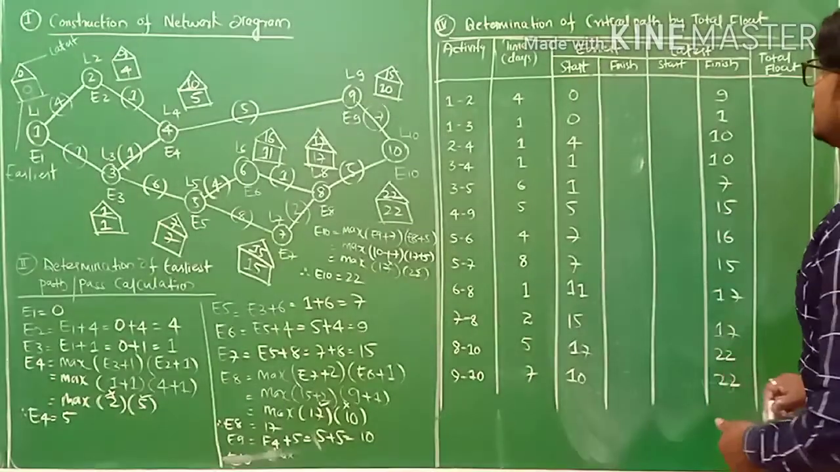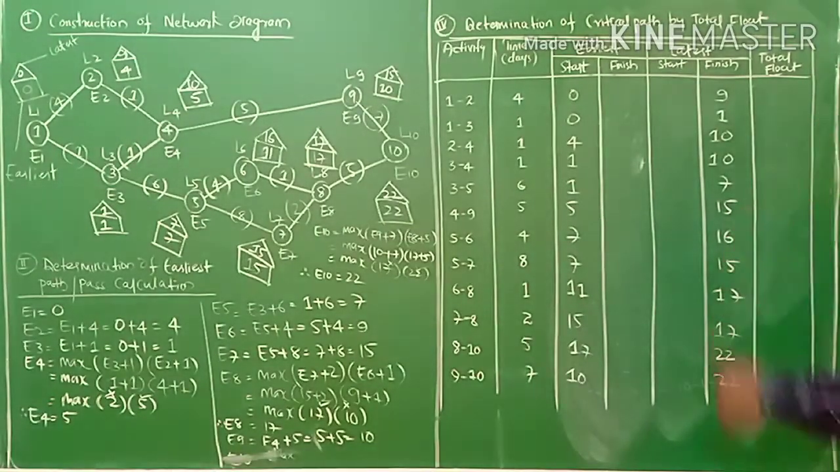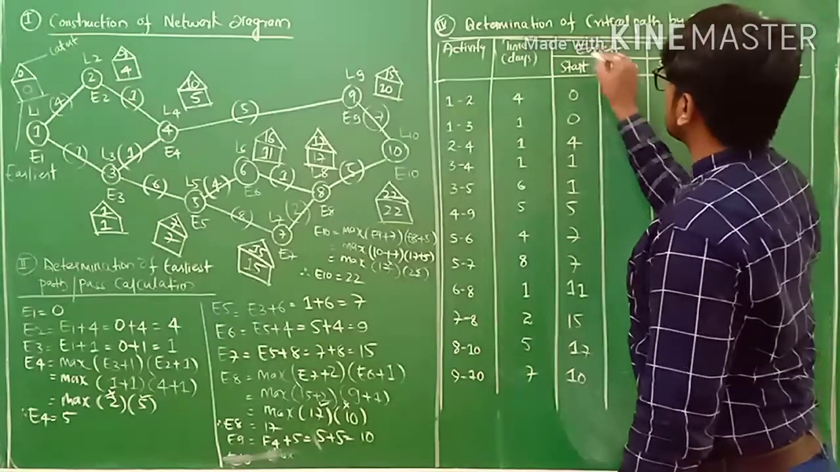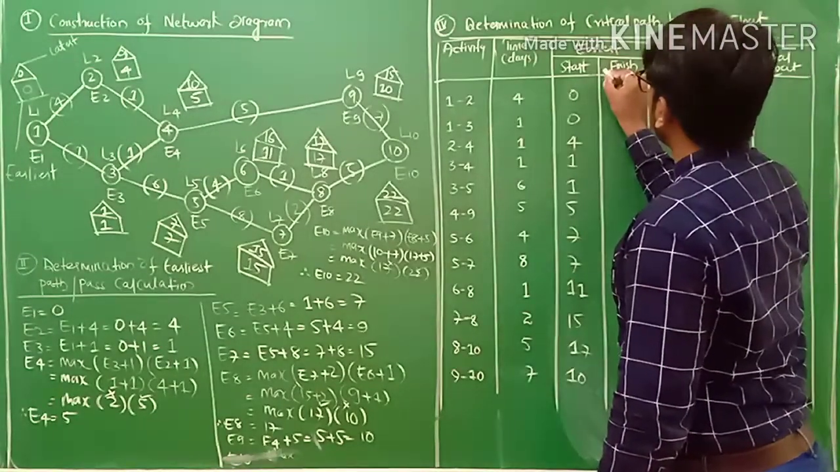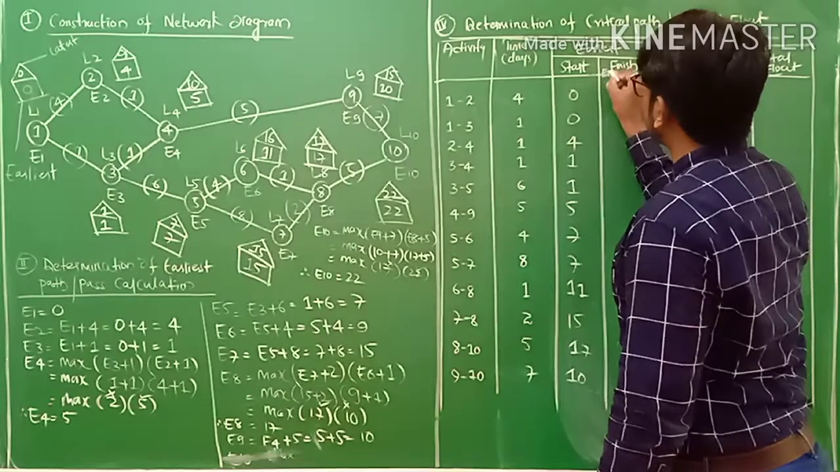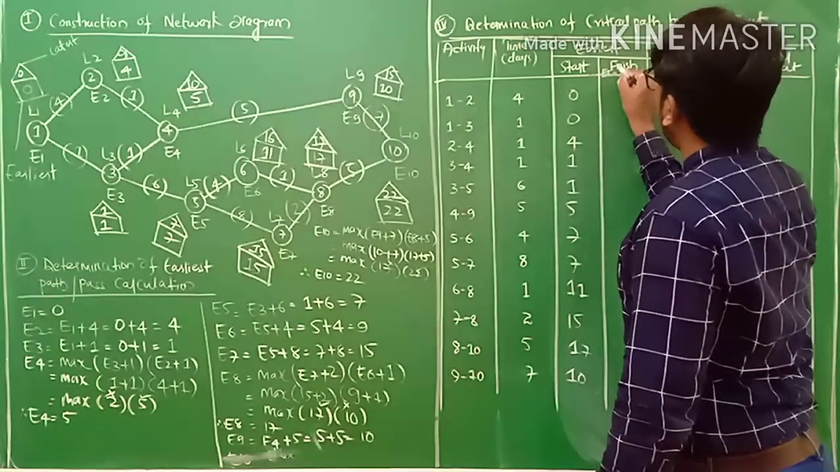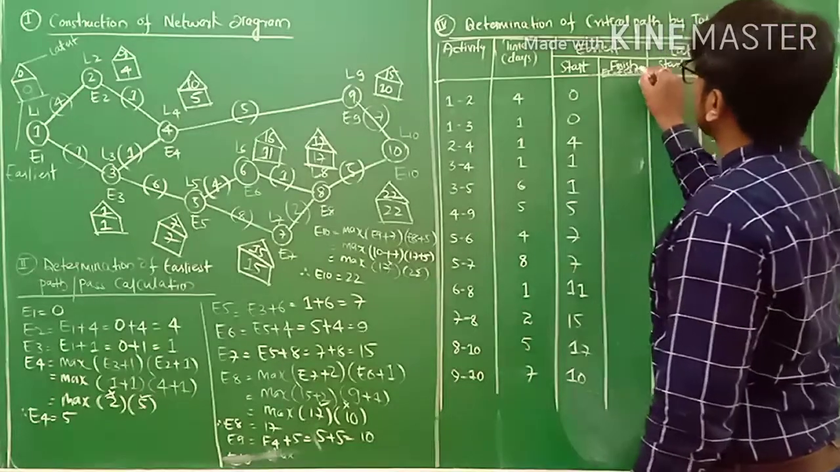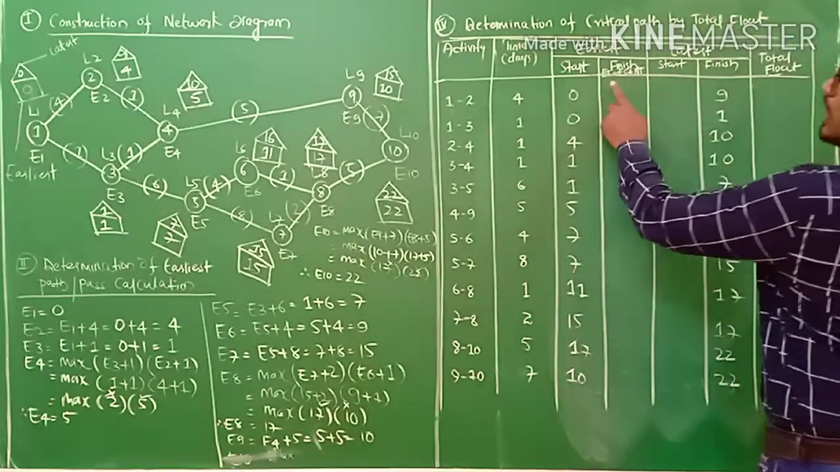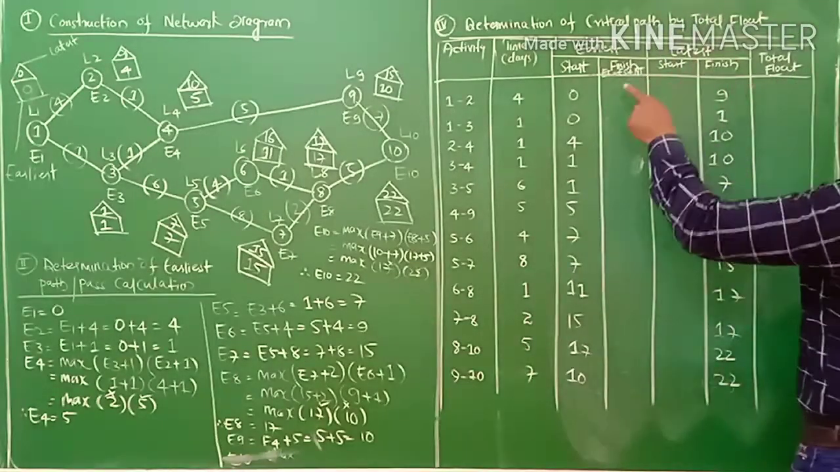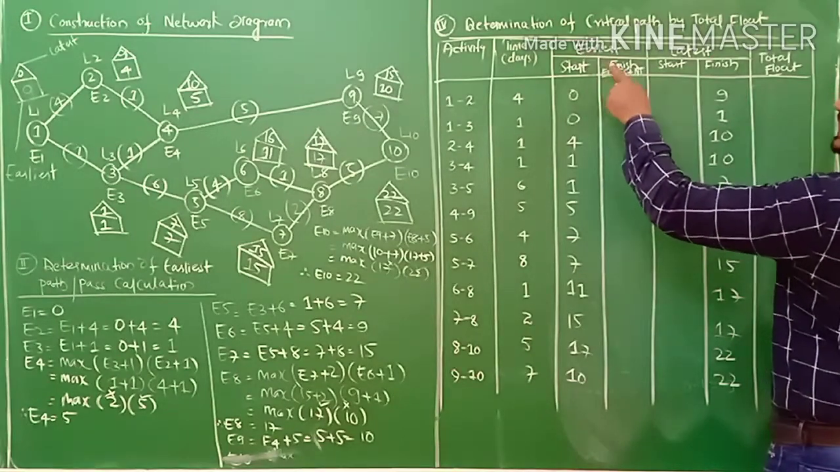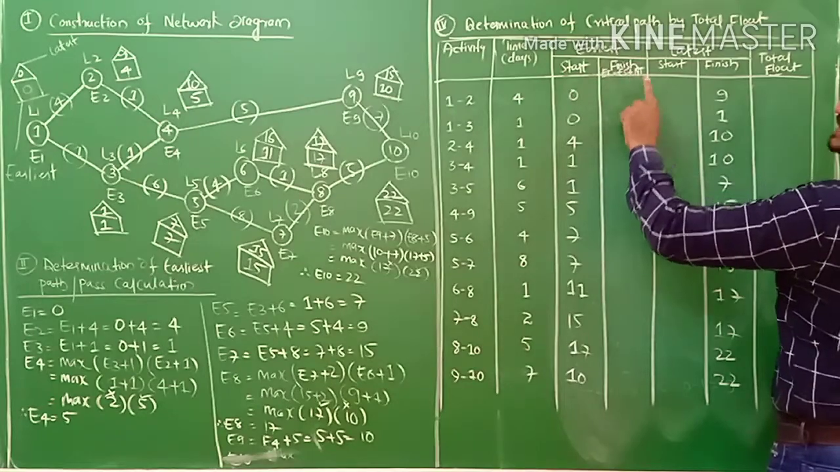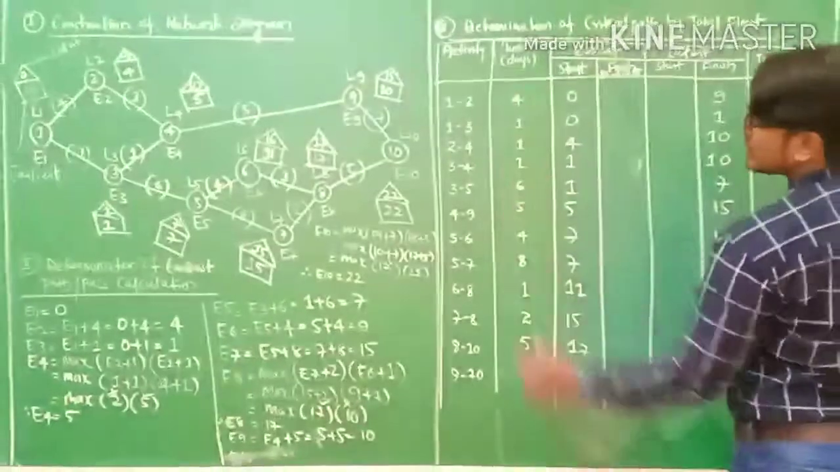Now, how to find out the earliest finish? If you want the formula, earliest finish equals earliest start plus normal time. Take the formula to find out earliest finish: EF equals ES, earliest start, plus normal time. This column plus this column.